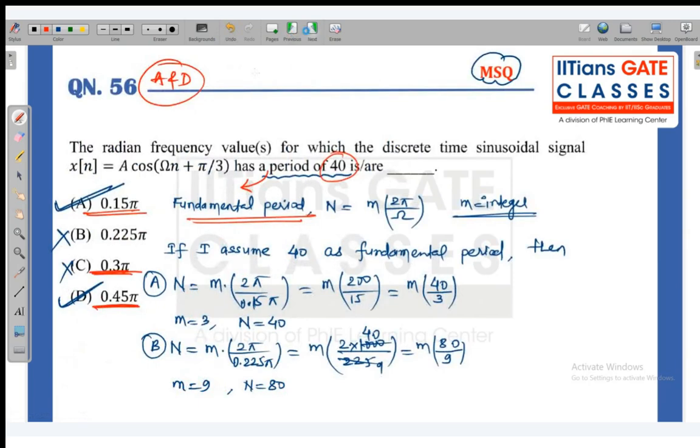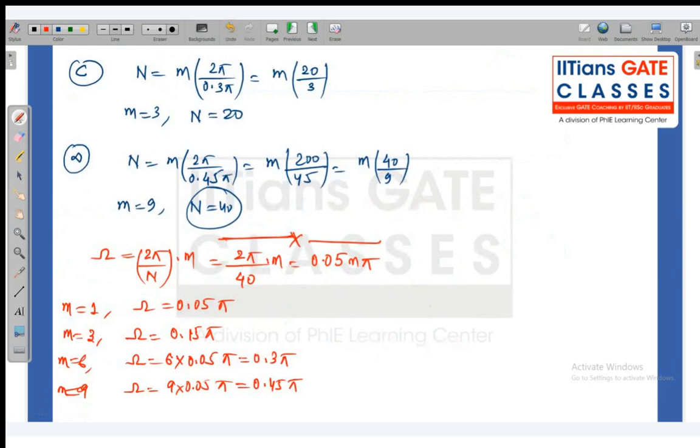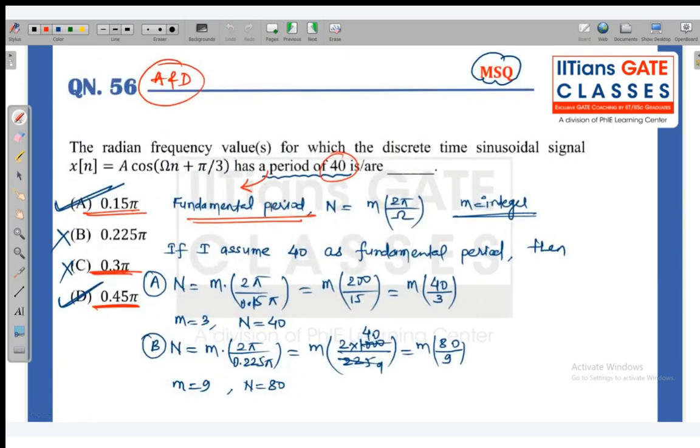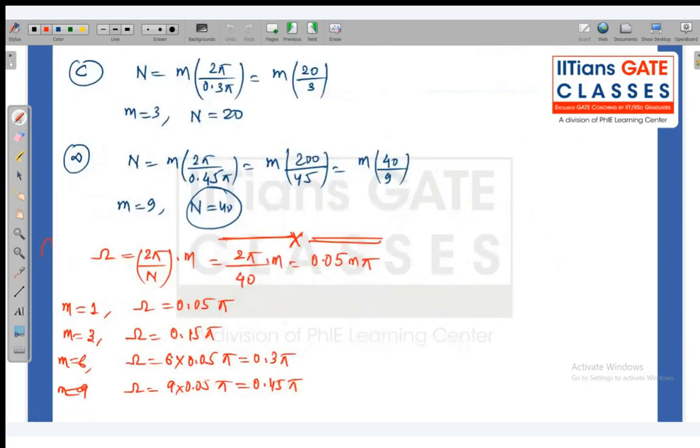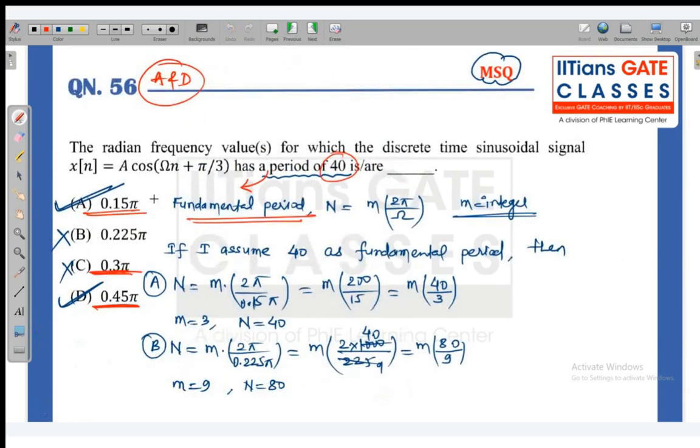So if somebody solves in this way, considering the time period as a normal period, not a fundamental period, then this is the procedure to solve this question. And here you are getting 0.15 also, 0.3 also, 0.45 also. But if you assume it as a fundamental period, then you have only A and D. So the IIT has changed the answer to A, C, and D.